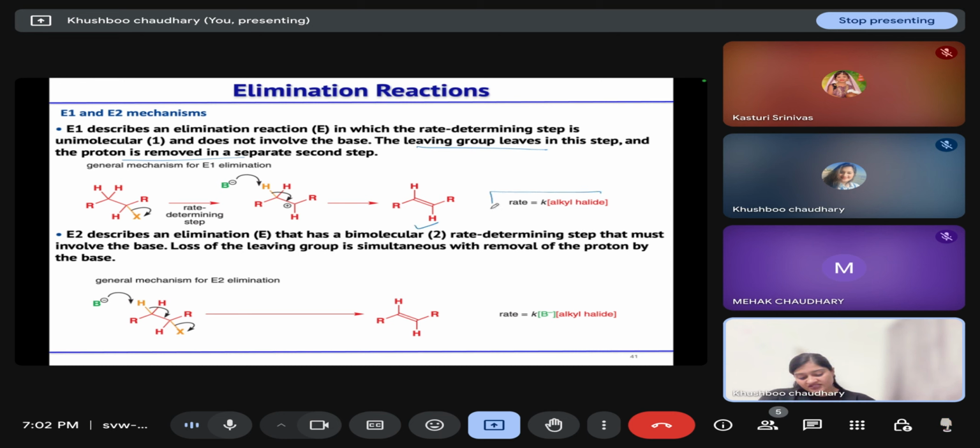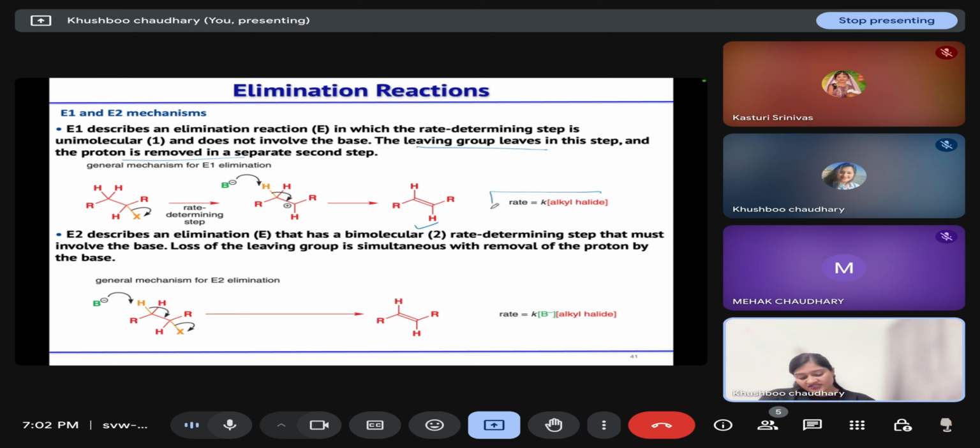And in the case of E2 mechanism or E2 elimination reaction, your reaction is bimolecular. That means it depends both on the concentration of the substrate as well as the base. So loss of leaving group is simultaneous with the removal of proton by the base. Your base will abstract the proton, then electrons will fall in such a way that the leaving group will leave in this same step. So the rate will depend on the concentration of your halide as well as your base.